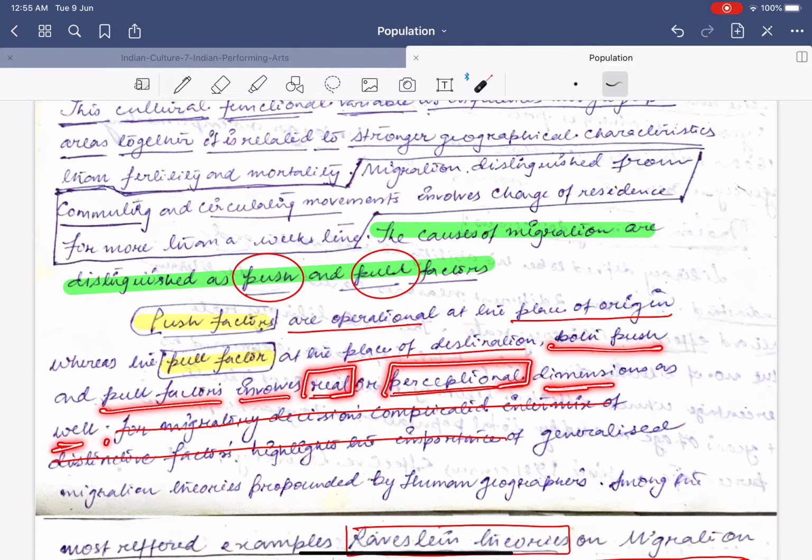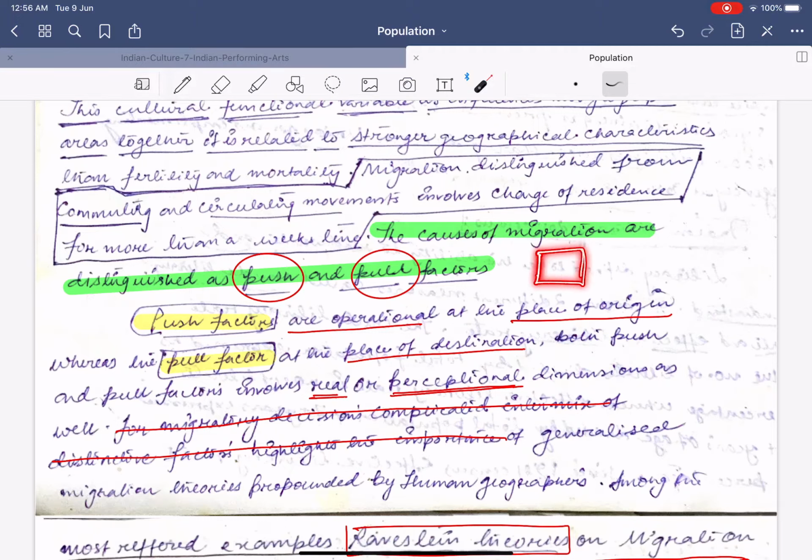What is the real dimension? Understand this. Let us say this is your origin, Odisha, and this is your destination, New Delhi. Now, let us say in coastal Odisha we have cyclones, and we have floods. This is the real situation over here in Odisha. So a migrant in coastal Odisha would say, let us move on to Delhi because there is rarely any flood or cyclone. This is the real decision.